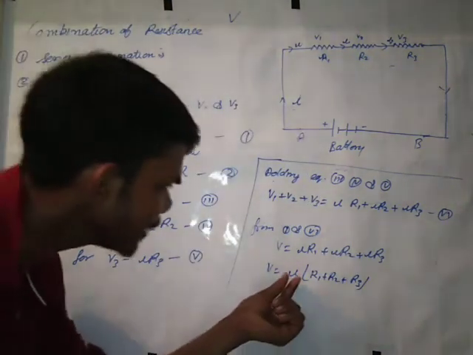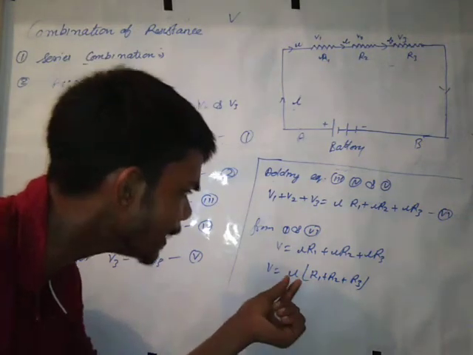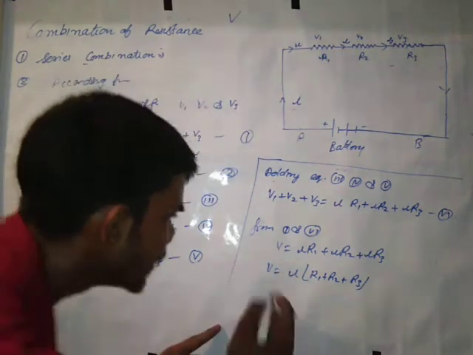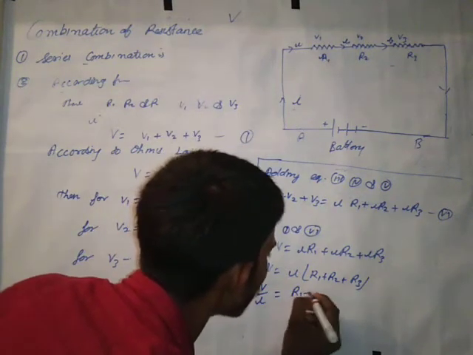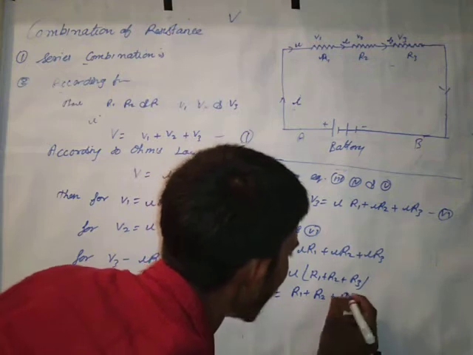When I goes to this side, it will be divided. V by I is equal to R1 plus R2 plus R3.